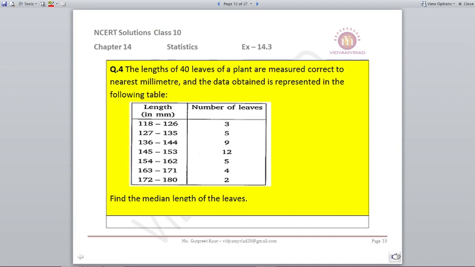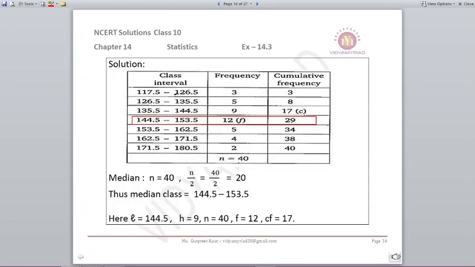The lengths of 40 leaves of a plant are measured correct to nearest millimeter, and the data obtained is represented in the following table. Now length in mm is given to us and number of leaves are given to us. We need to find out the median length of the leaves. Now according to the table given to us, it is not in a continuous form. So what we are going to do is, in the lower limit we will subtract and in the upper limit we will add 0.5 to make it a continuous series.